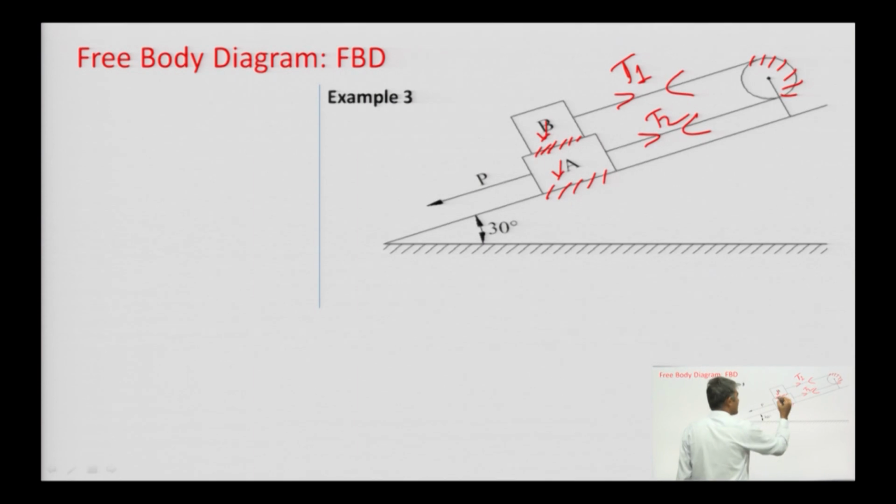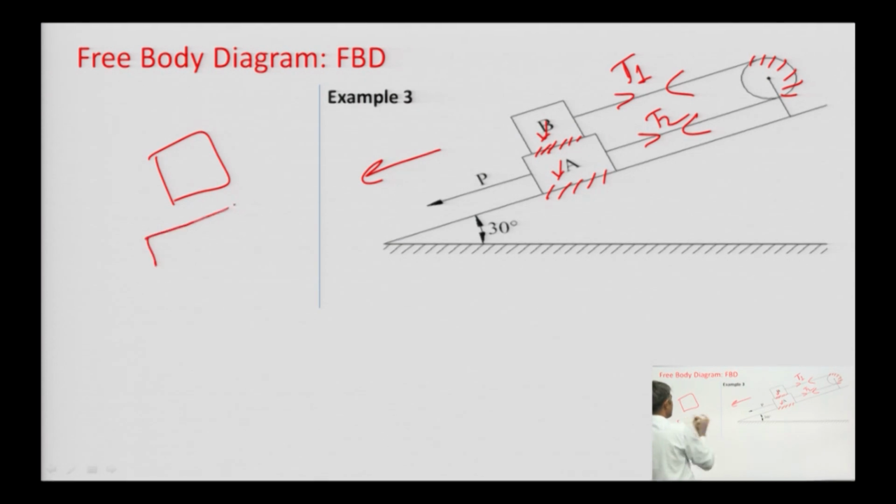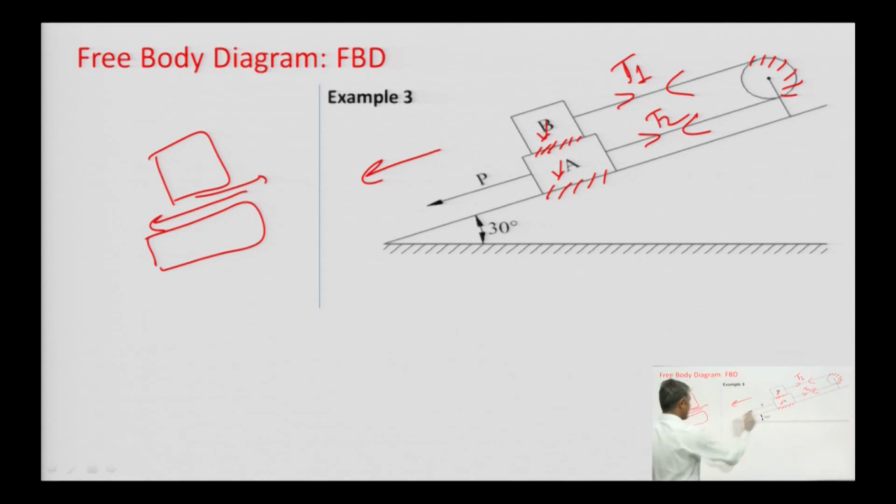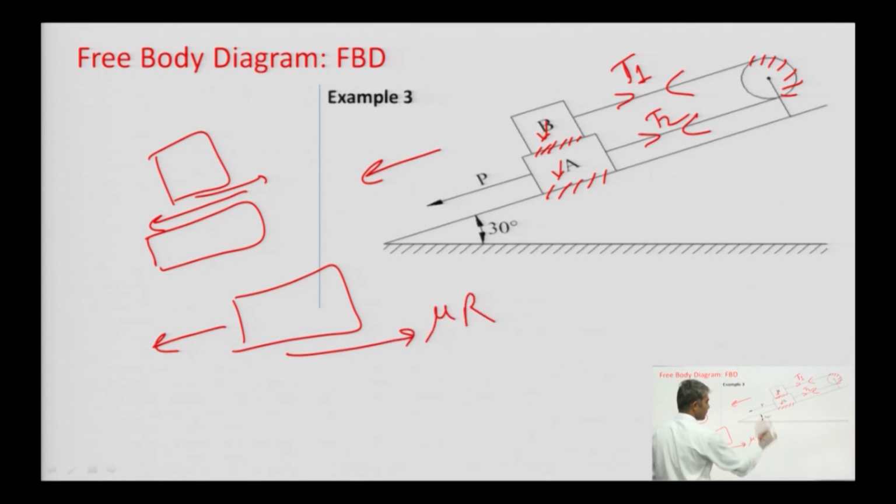At this contact point, if the body is moving in this direction, then the friction force will act in the opposite direction. And here, suppose I am making the free body diagram for block A, motion is here, then the friction force mu R will be here.